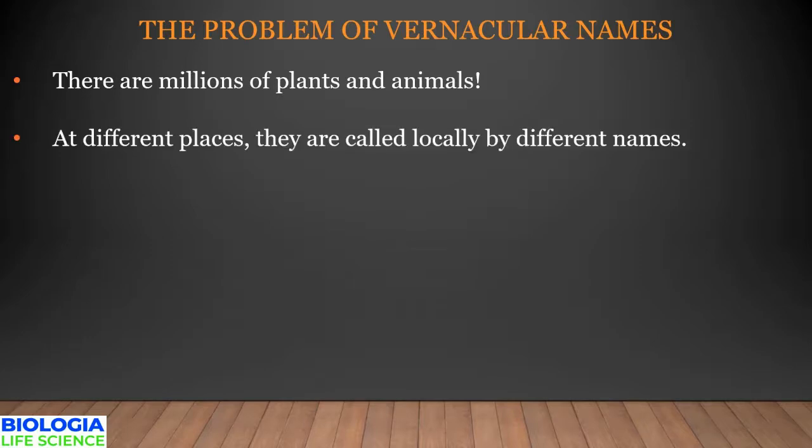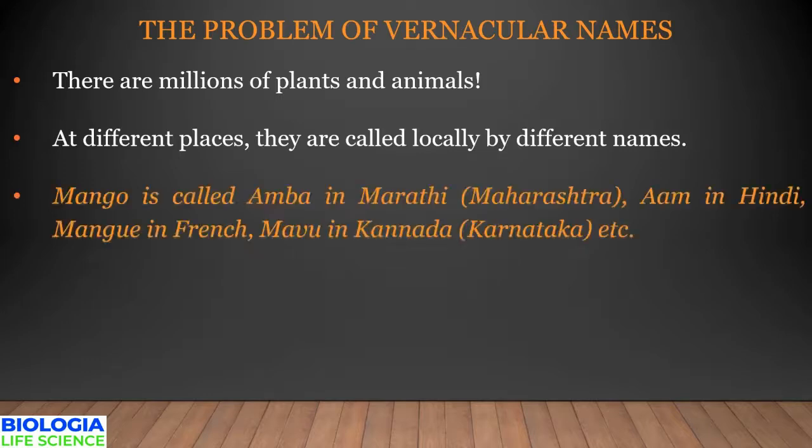These organisms are called locally by different names at different places. For example, mango is called amba in Marathi in Maharashtra, Aam in Hindi, Mavu in Kannada, that is Karnataka, and mangue in French, so on and so forth.